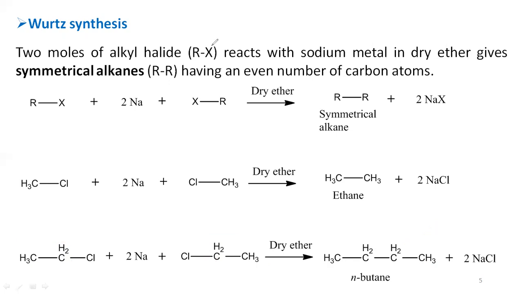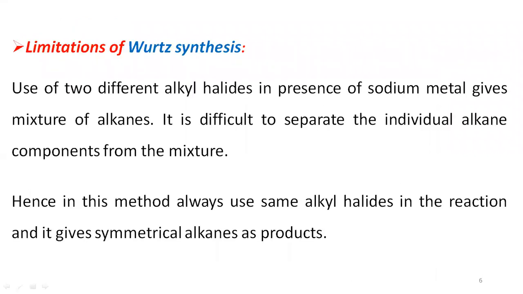And by using this Wurtz synthesis, we can produce the symmetrical alkanes only, because we are using a similar type of alkyl halide, 2 moles, so that we can produce the symmetrical alkanes. So there is a limitation with respect to this Wurtz synthesis. Here you can see that limitation of Wurtz synthesis.